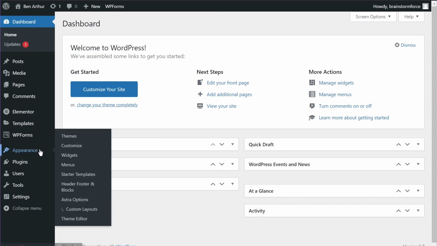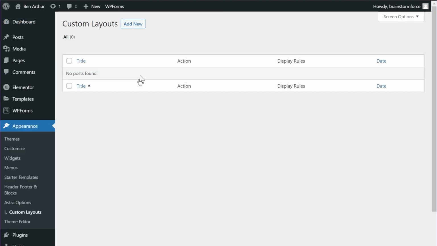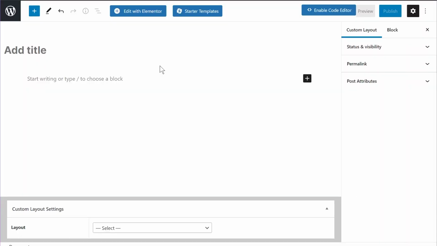We'll head over to Appearance, Custom Layouts, Add New to create a new custom layout. And this is the interface to create custom layouts inside Astra. As you can probably tell, it's similar to the interface that you use in the Gutenberg or the blog editor inside WordPress. And definitely you can use it to create some custom layouts in Astra as well.